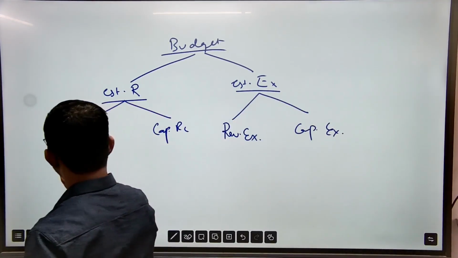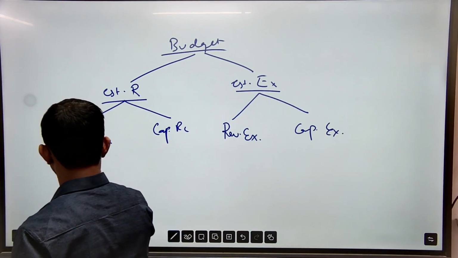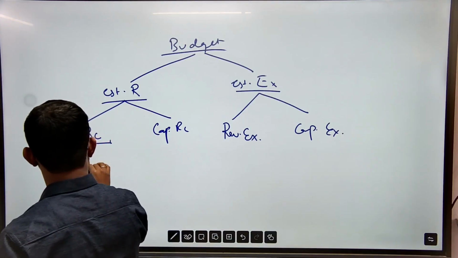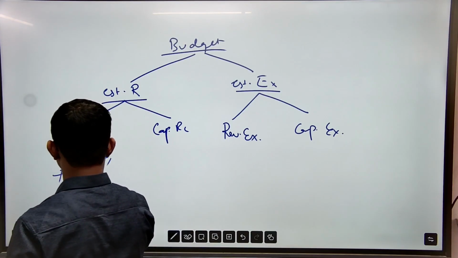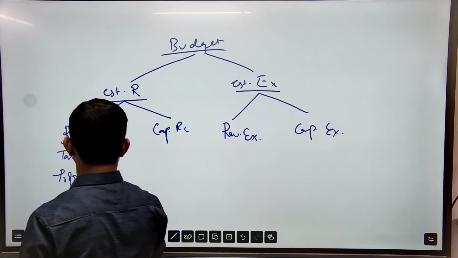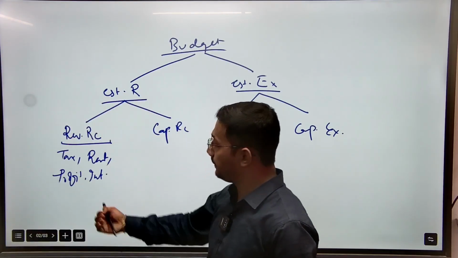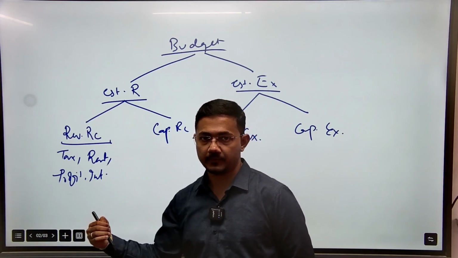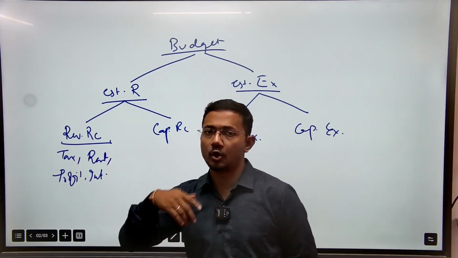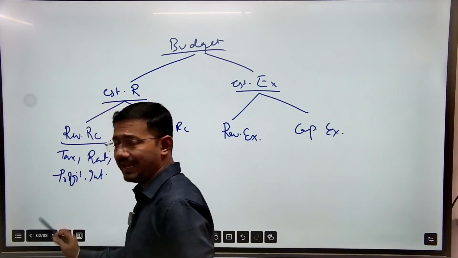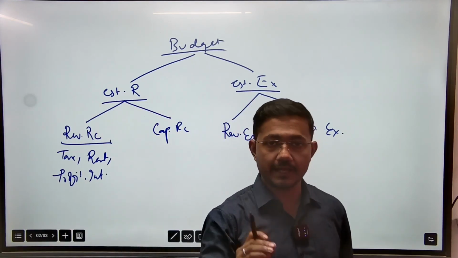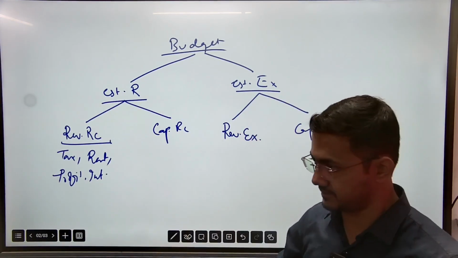Like tax, like rent, like profit of government companies, like interest from loans. This is the pure income of the government. Once received, it will not be returned. Also, to gain this money, the government has not lost any asset.